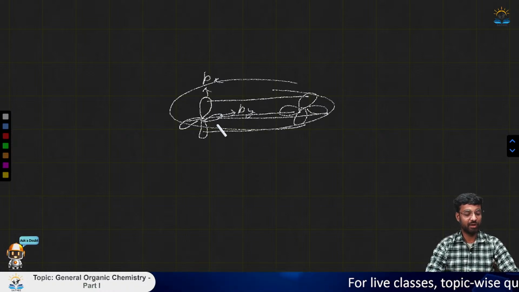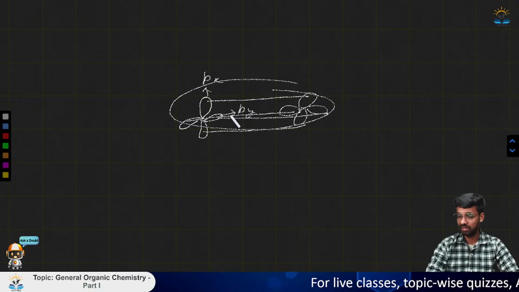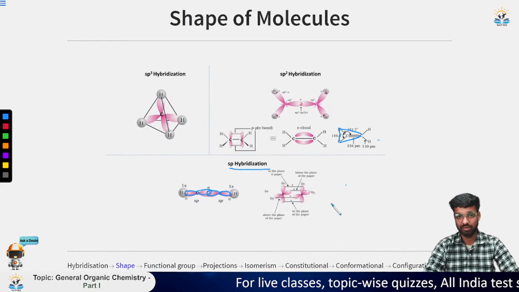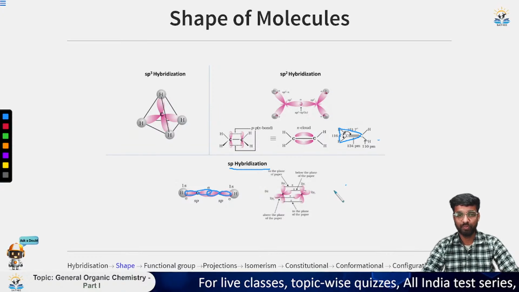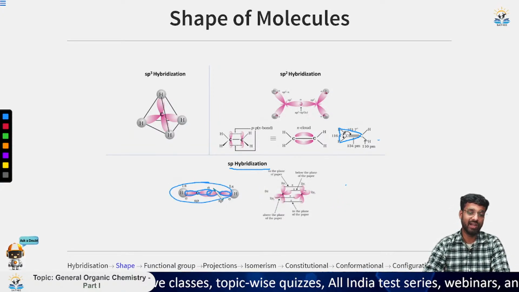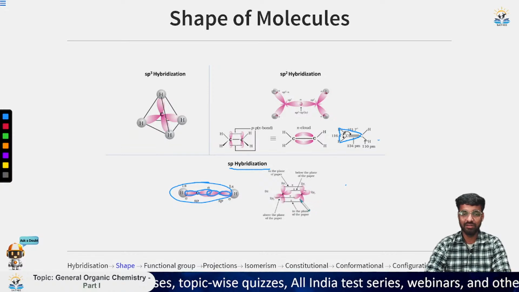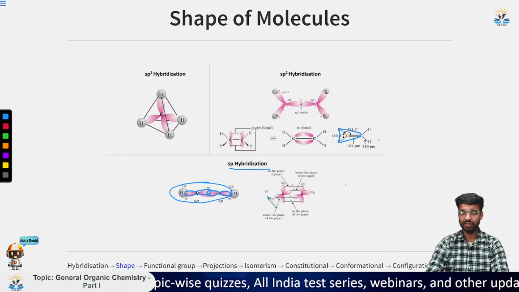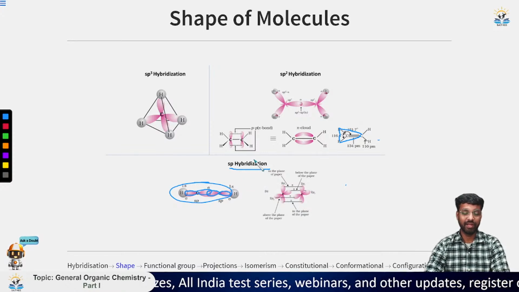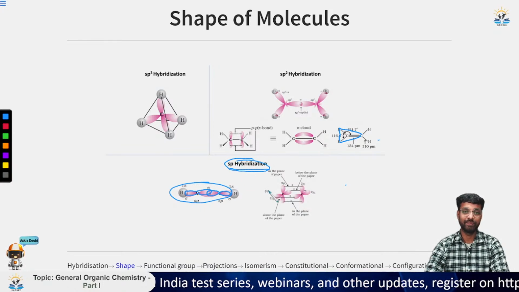So one atomic orbital will combine to form one pi bond, so two atomic orbitals will combine to form two pi bonds. So we have overall two pi bonds and one sigma bond, that is due to the hybridized orbital, and the pi bonds are due to the atomic orbitals. And overall this shape will be linear. So sp hybridization is formed in this way.